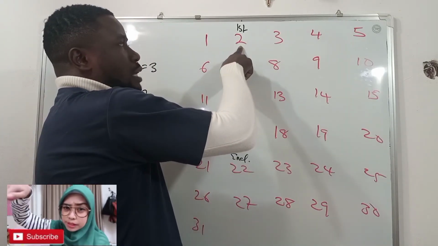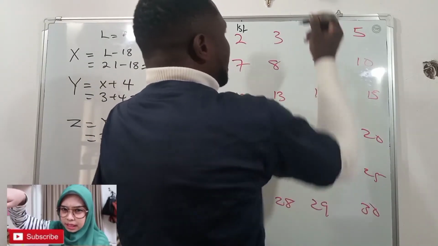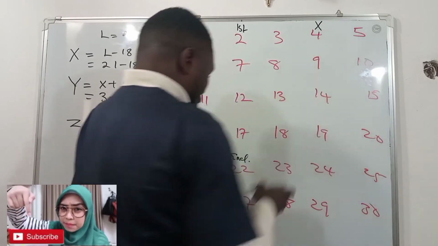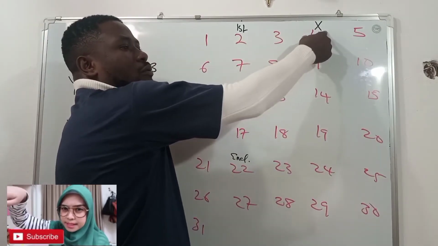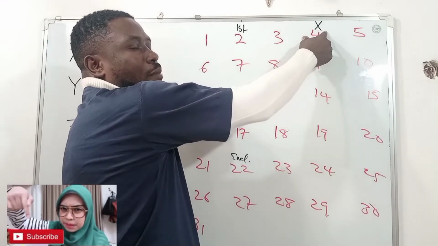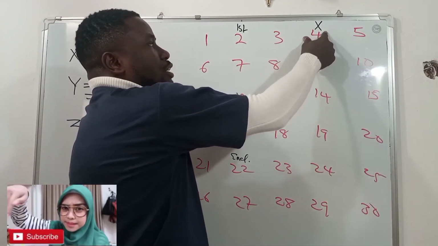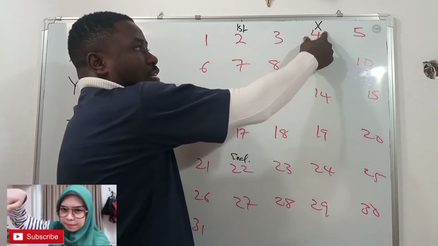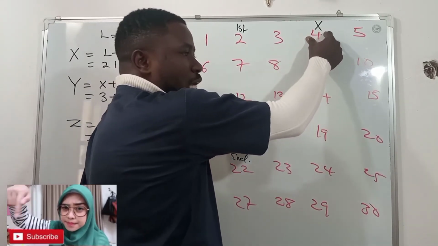Now this is the first day. This is first, second, third. Now on this day, that will be X. That means this is the day that she will be unsafe. From this day, the woman is unsafe. Such a woman, if she wants to get pregnant, she can begin to have sex from this day. But if she doesn't want to be pregnant, she will stay away from sex from this day.